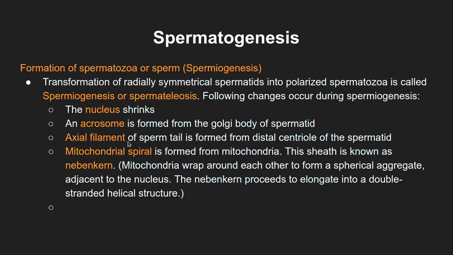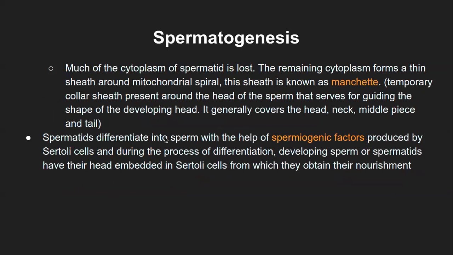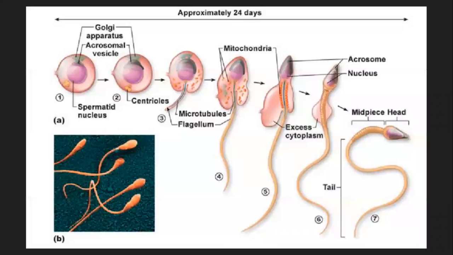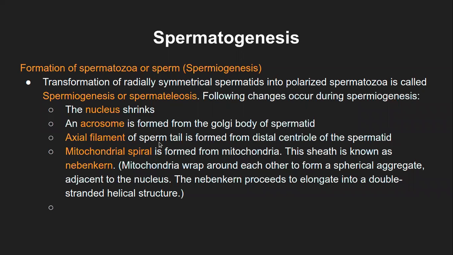So the axial filament of the sperm tail, ultimately this structure is going to form a sperm tail, which you can see elongated here in quite a huge manner. So that part is formed from the distal centriole of the spermatid. The mitochondrial spiral: now the mitochondria are arranged in a spiral fashion, right?